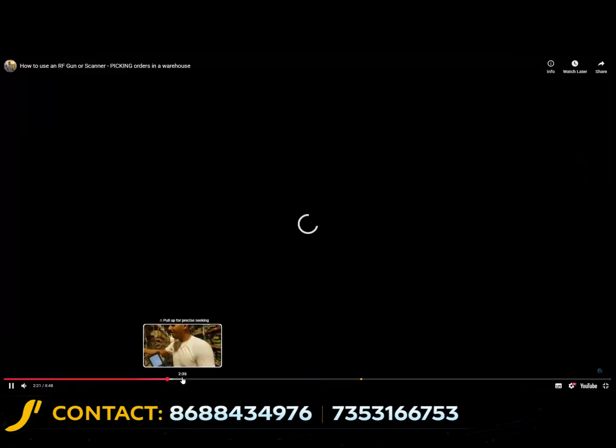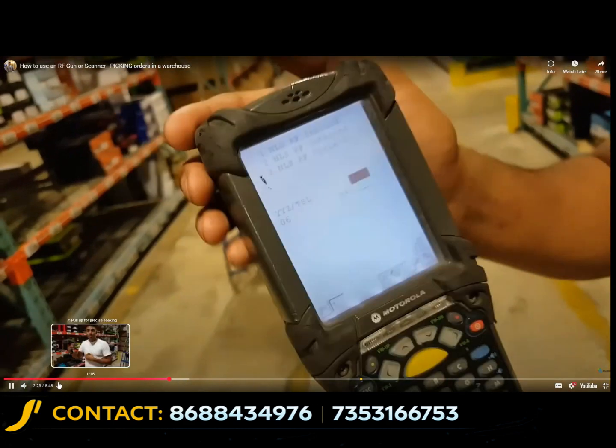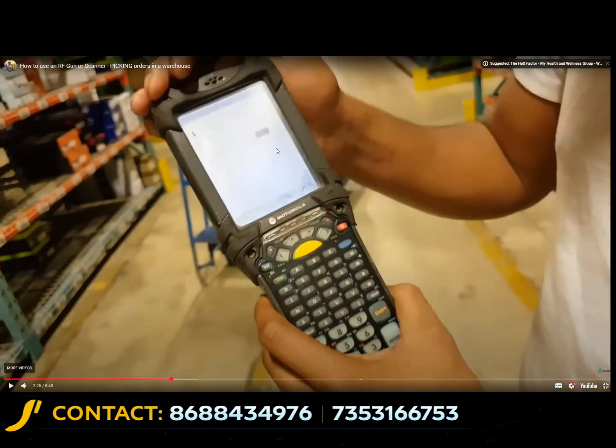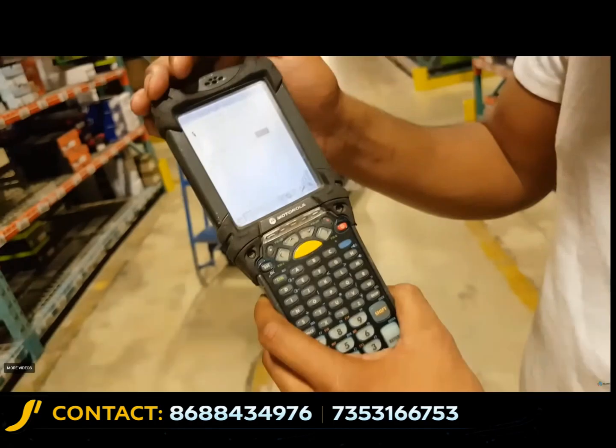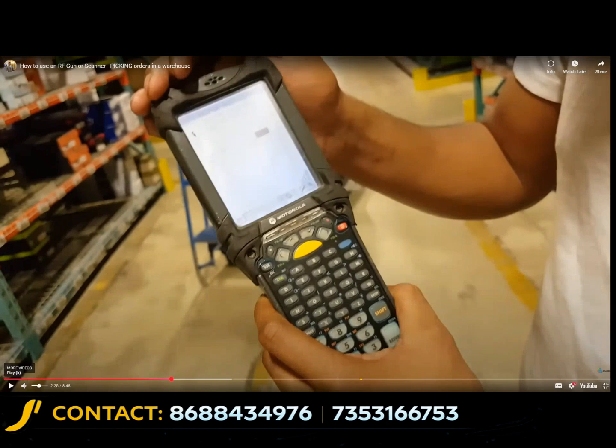So again, as I told you in the other video, he will be getting the order details. Which bin he's scanning, those bin details, and how many products that bin has in it. He might have 5 or 10 quantity of that product, but he might not take all 10. He will choose only 1 or 2 quantities, which are mentioned in his form, the pick list which he has. In that form, you will see how many products he needs to pick. Only that many products he will choose, and he will drop those in his trolley.